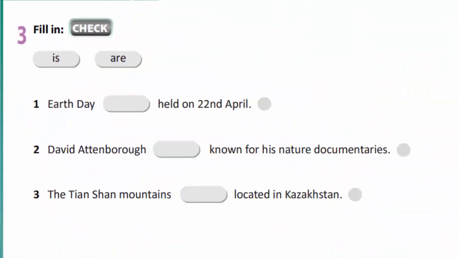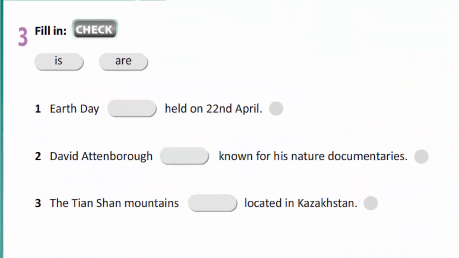In exercise 3, we are to define plural or singular. We are to put the verb is or are. Earth Day is held on the 22nd of April. David Attenborough is known for his nature documentaries. The Tian Shan Mountains are located in Kazakhstan.